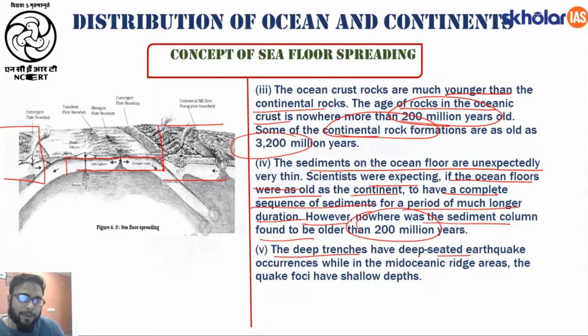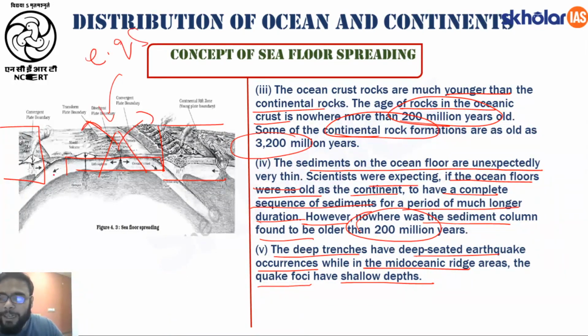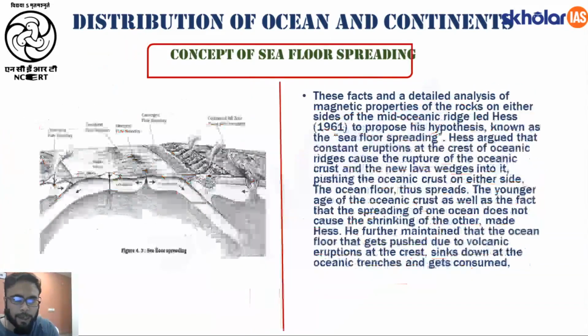Then the deep trenches have deep-seated earthquake occurrences, while in the mid-oceanic areas the quake foci have shallow depths. So in the mid-oceanic regions, as volcanic eruption is taking place, these are areas of earthquakes. Similarly, the trenches are also locations where earthquakes occur, because as the ocean floor is moving below the continents, what will happen? Collision or friction will develop or not. As the friction develops, it results in earthquakes.